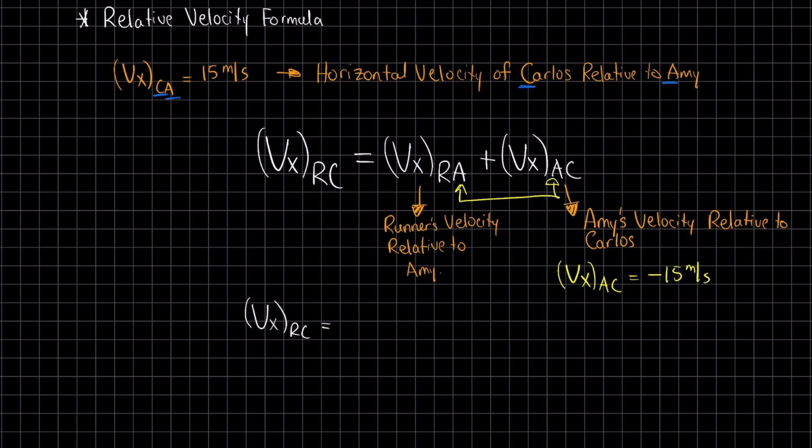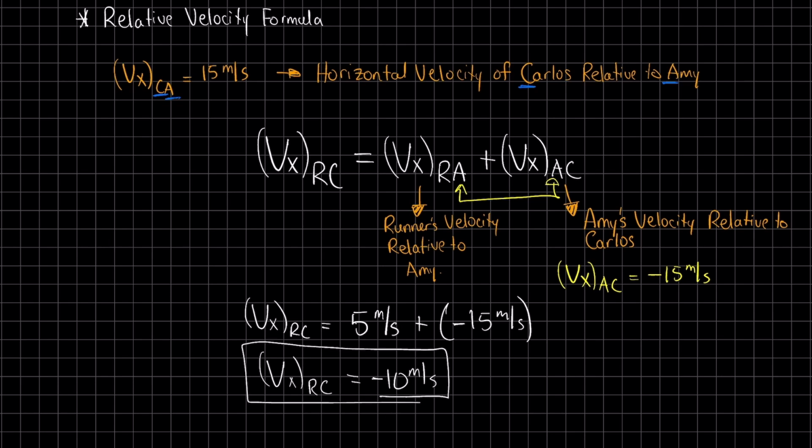Now let's plug in our values. VXRA, the velocity of the runner relative to Amy, is 5 meters per second, plus the velocity of Amy relative to Carlos is negative 15 meters per second. Therefore, the velocity of the runner relative to Carlos is negative 10 meters per second. So Carlos sees the runner moving away at negative 10 meters per second. This negative sign simply shows us that Carlos observes the runner going in the opposite direction relative to him.